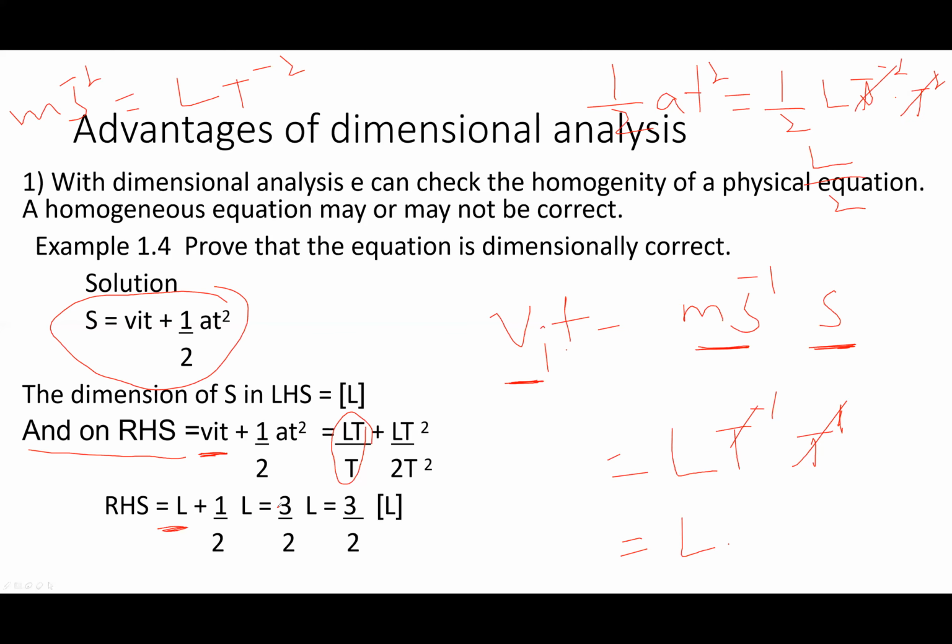So here L by 2, so it will become 3 by 2 L. A constant is not considered in dimension, so it is L. And on the left side, the dimension is L. So dimensionally this equation is correct. On both sides we get L.